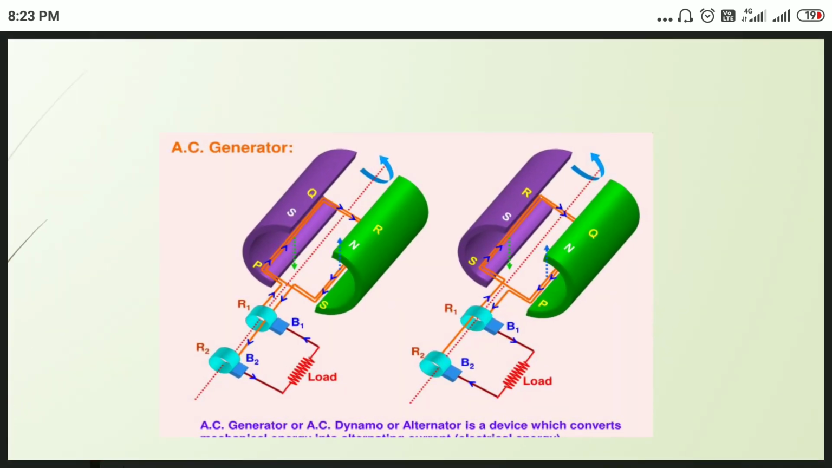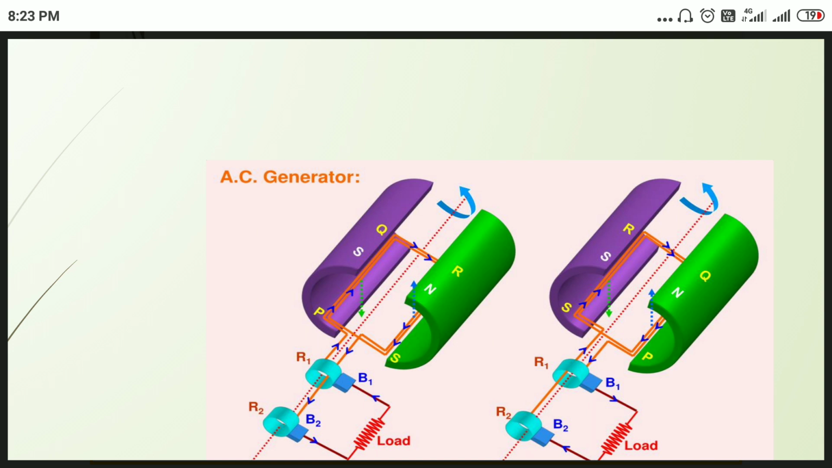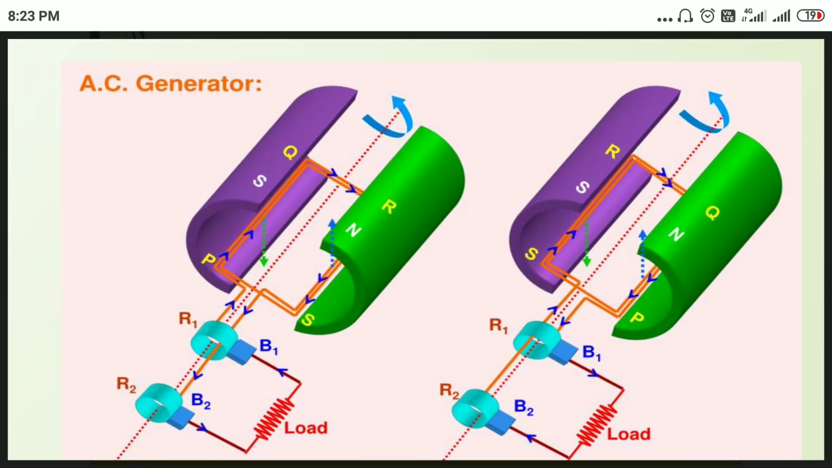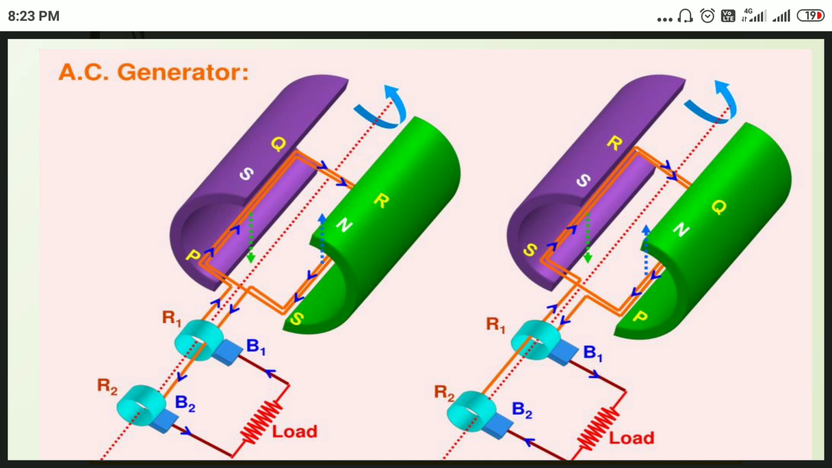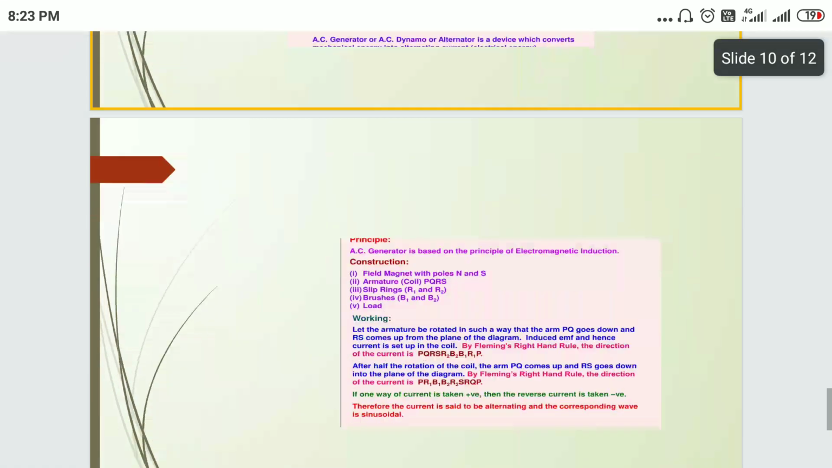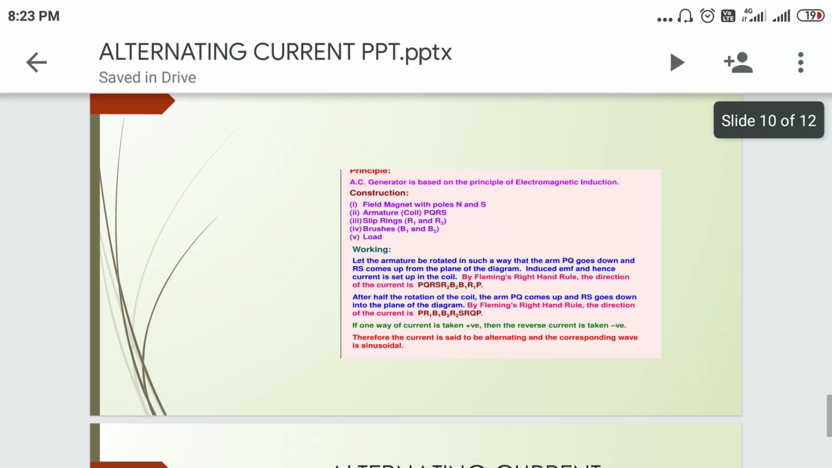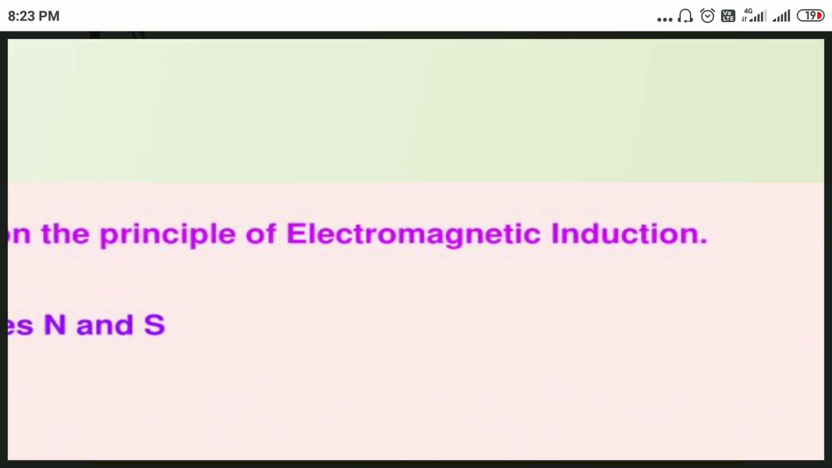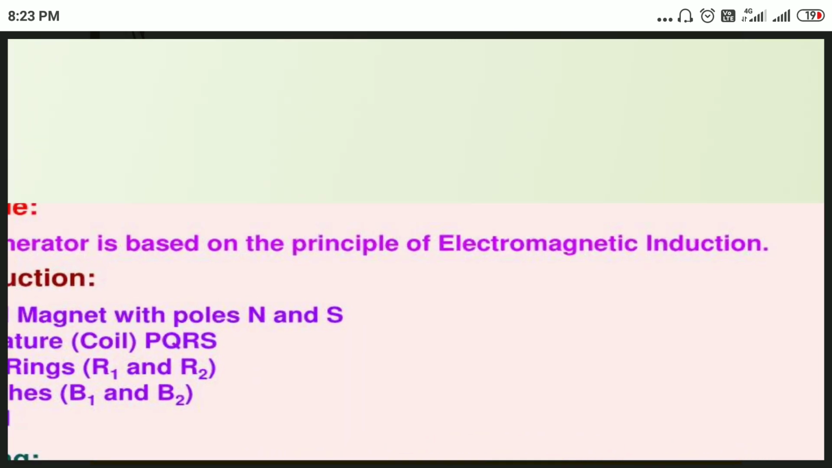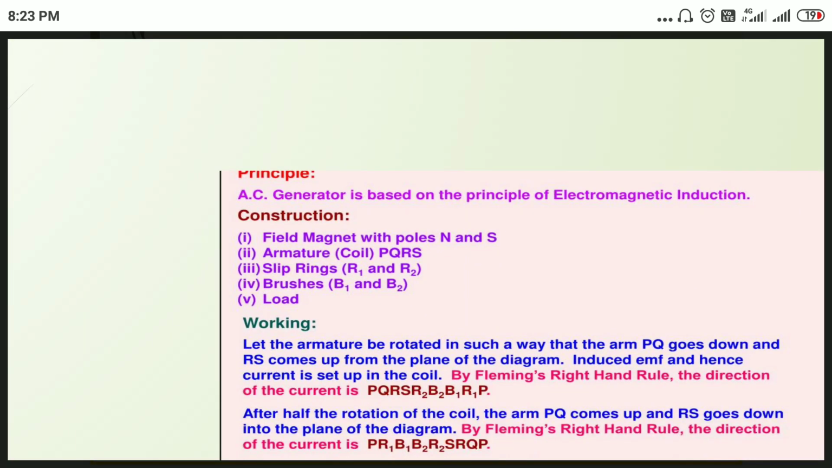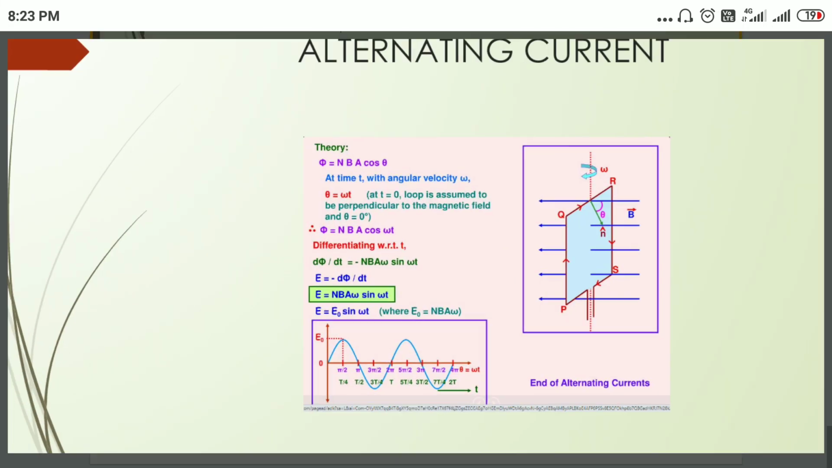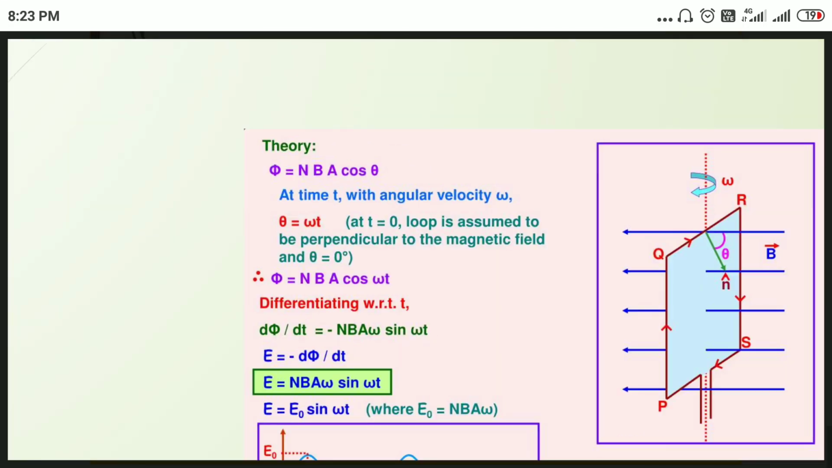So this is the AC generator. AC generators are seen at high school or PUC level, so it is not necessary to study them in detail here. But what is the principle of the AC generator? Everybody knows that it works based on electromagnetic induction only. So the working is not necessary here.